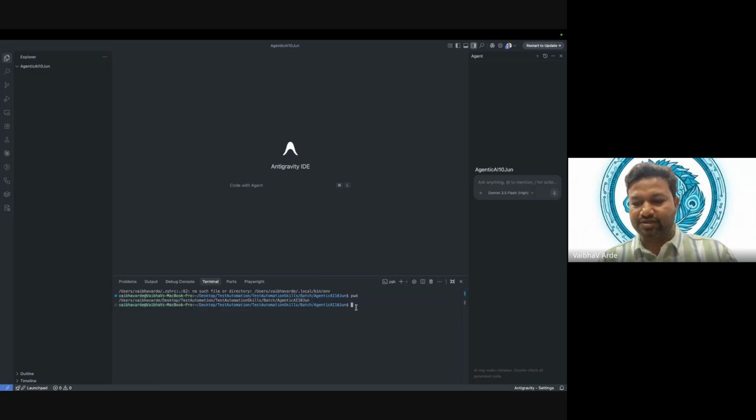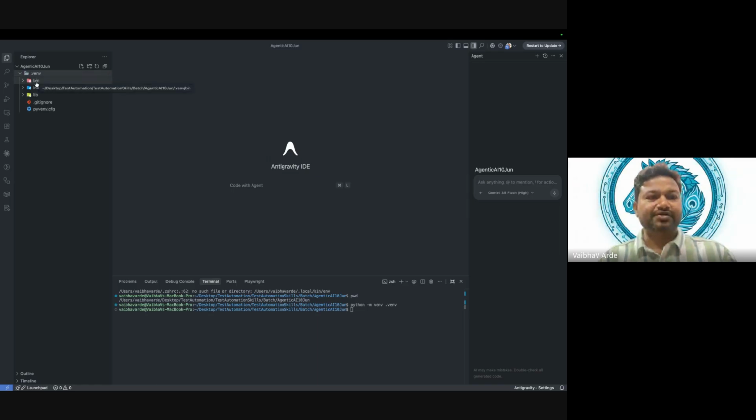Okay, so over here, what I will do is I will just run this command, python -m venv, right? Enter, and here you can see one virtual environment is created. What is in this virtual environment? We have include, lib, and .gitignore. The .gitignore is with respect to git. We are going to learn git on day 4. That time we can deep dive.